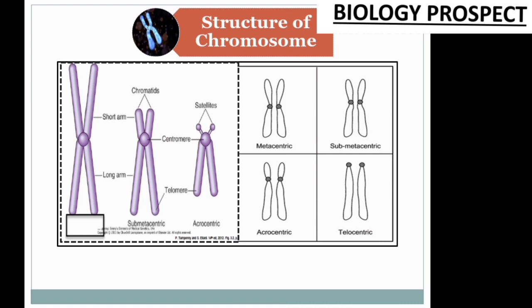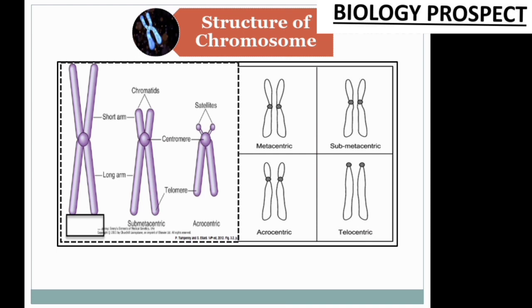These 2 individual arms are called chromatids, and the point where the chromatid fibers are joined together is known as the centromere. Now during cell division, when 2 chromosomes come close and fix to each other, the tetra-arm chromatid or chromosome structure is formed. And these are the positions of the centromere.